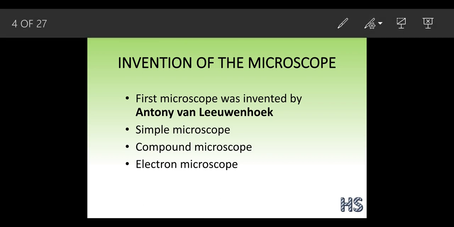The first microscope was invented by Anthony Van Leeuwenhoek. He was the first scientist who discovered the microscope, and he named it a simple microscope. Why did he name it a simple microscope? Because it was the first invention.